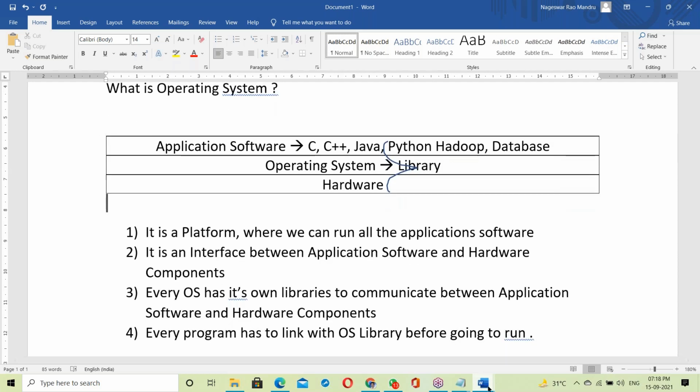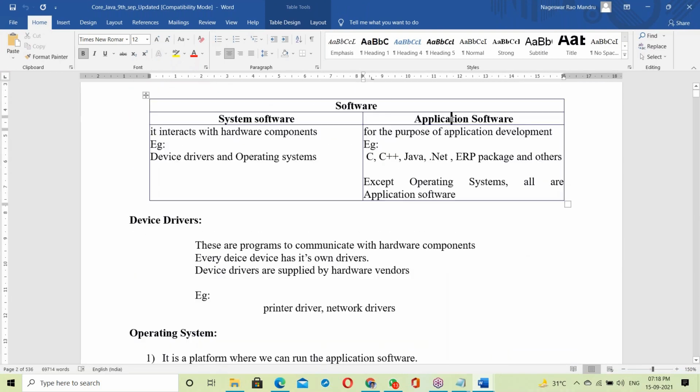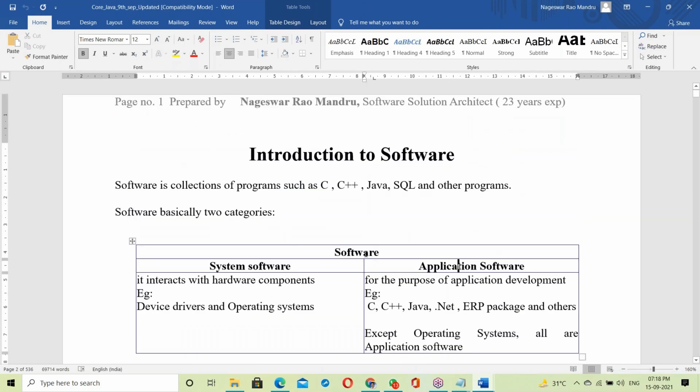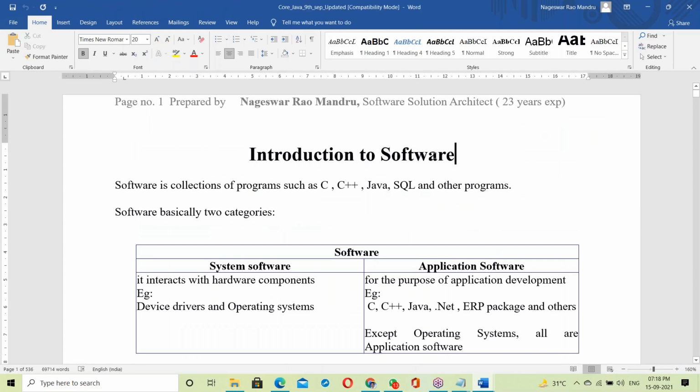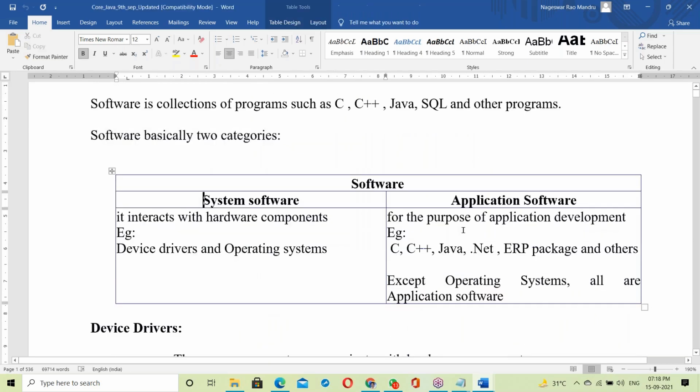Let us go to the class document, where the same topic is very clearly explained. Today's topic is software. Software is a collection of programs. Software is basically two categories: system software and application software.